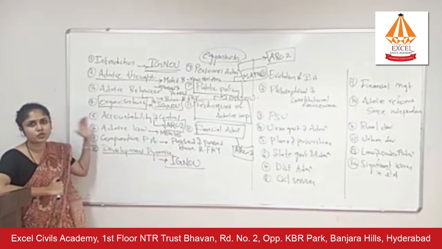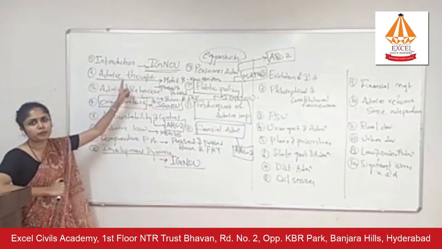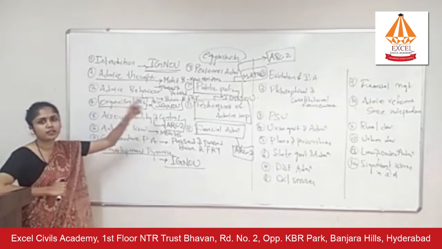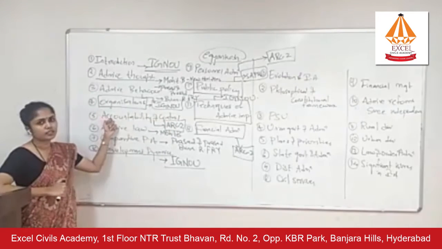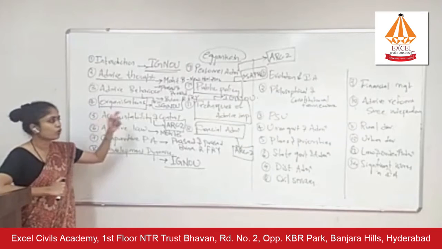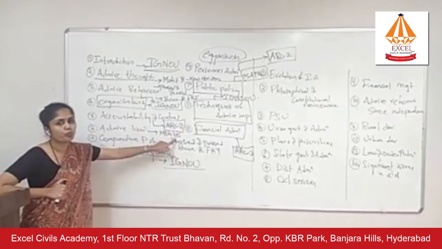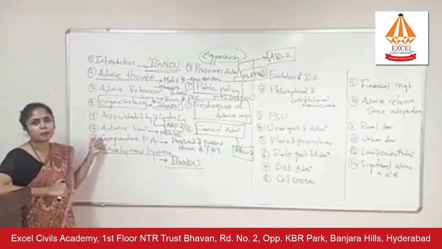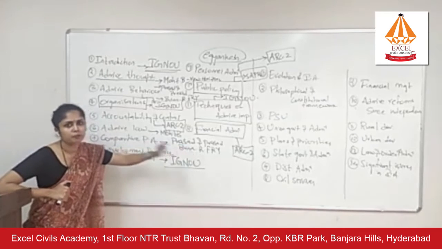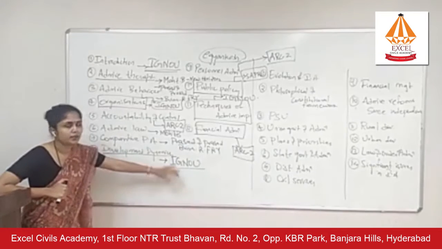So these will be your sources for paper 1. First chapter, IGNOU. Second chapter, Prasad and Prasad, Mohit Bhattacharya, Brian R. Fry. Third chapter, IGNOU material. Fourth, again IGNOU material. Fifth, accountability and control from ARC2. Sixth, administrative law from Mohit Bhattacharya. Seventh, comparative public administration from Mohit Bhattacharya, Prasad and Prasad, and Brian R. Fry. Eighth, development dynamics, IGNOU material.